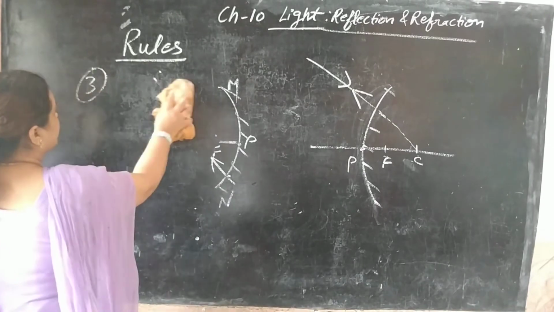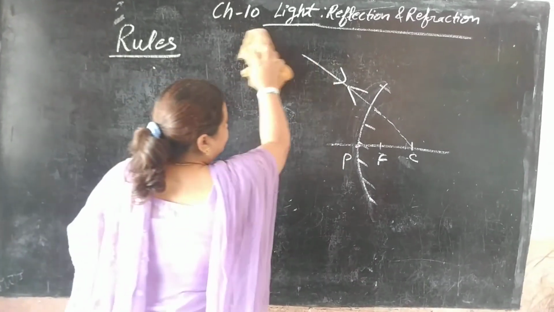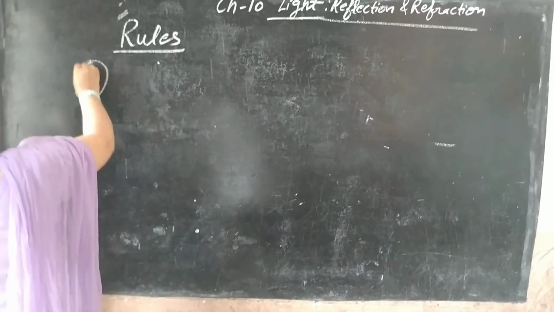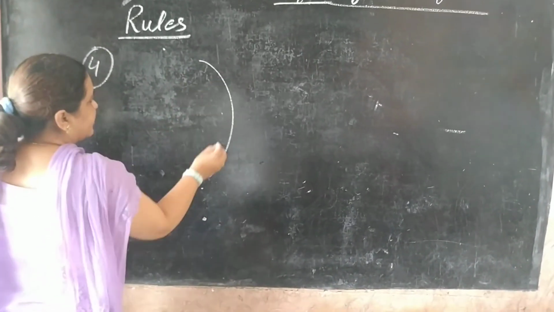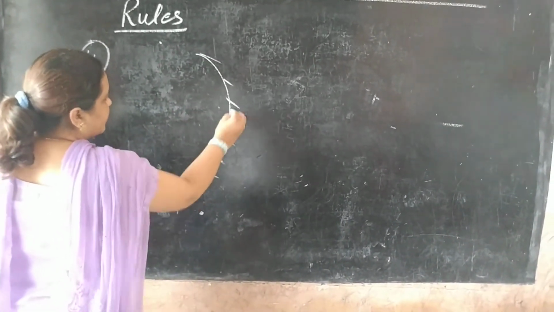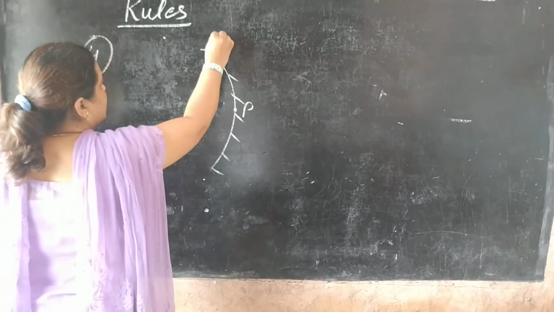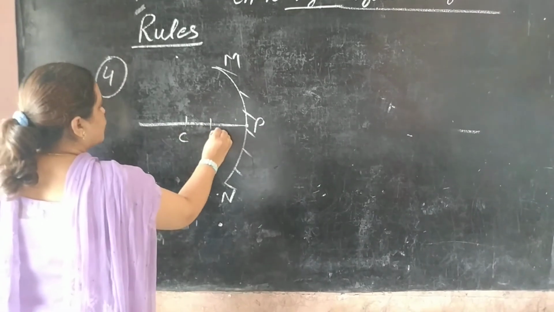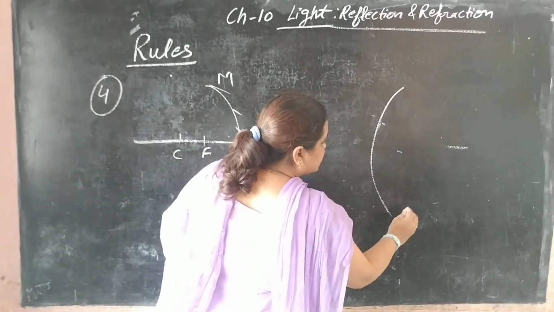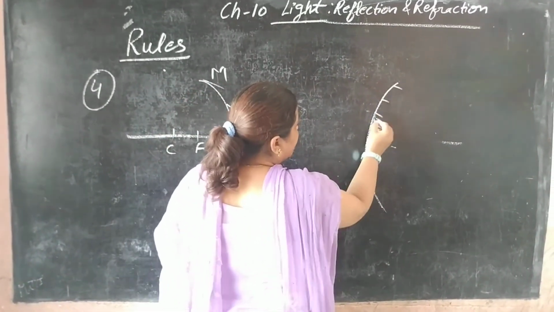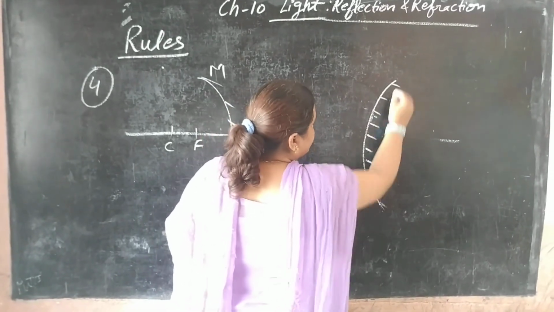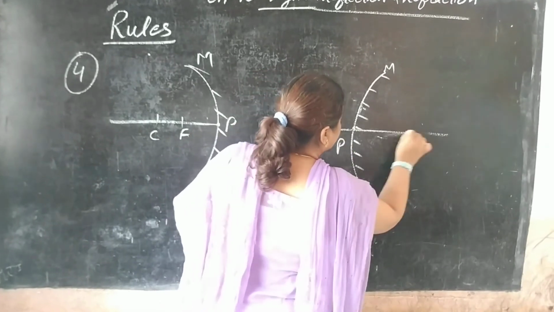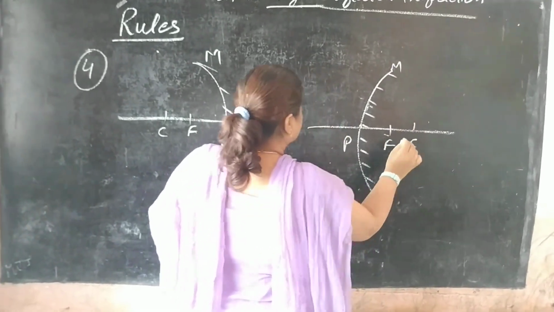Now the fourth rule which we have to use. What is that fourth rule? Again you will make a mirror. Concave mirror: this is pole, this is aperture, this is center of curvature, this is focus. Here it is bent, curved outward surface, convex mirror: aperture, mid of this is pole, this is center, and this is focus.